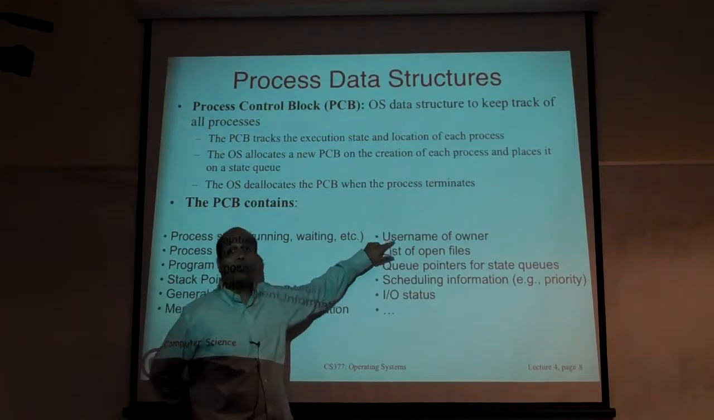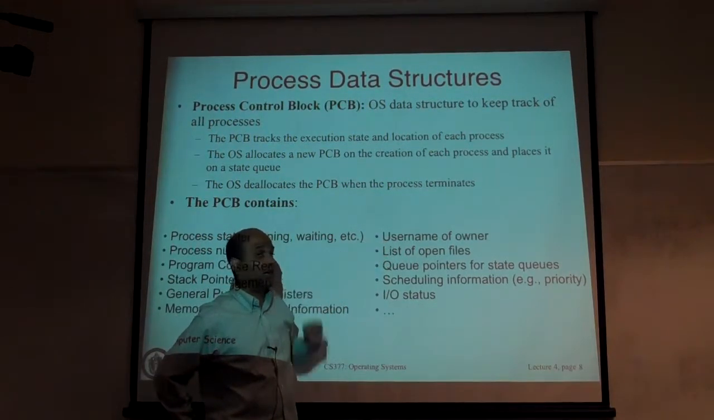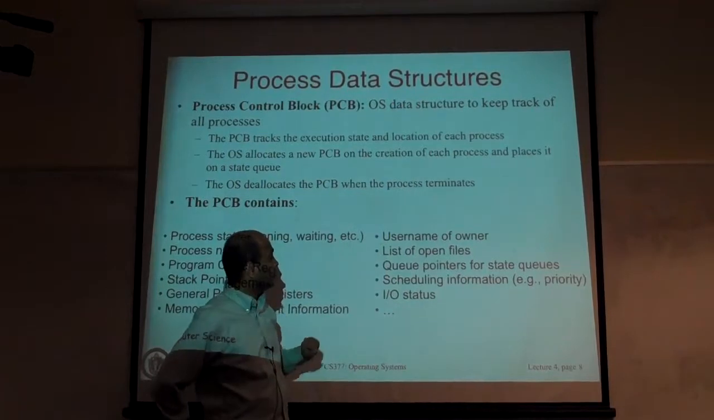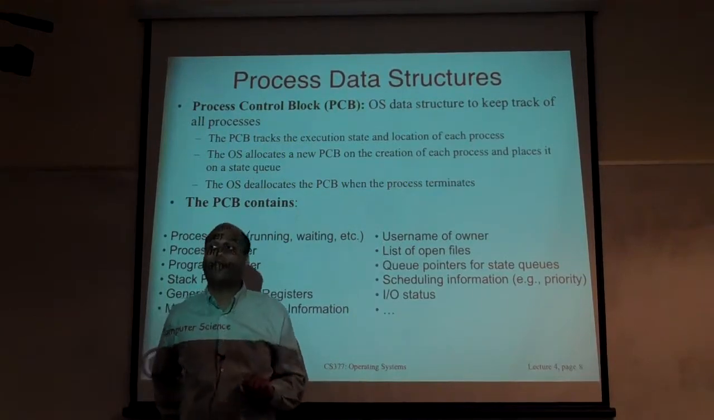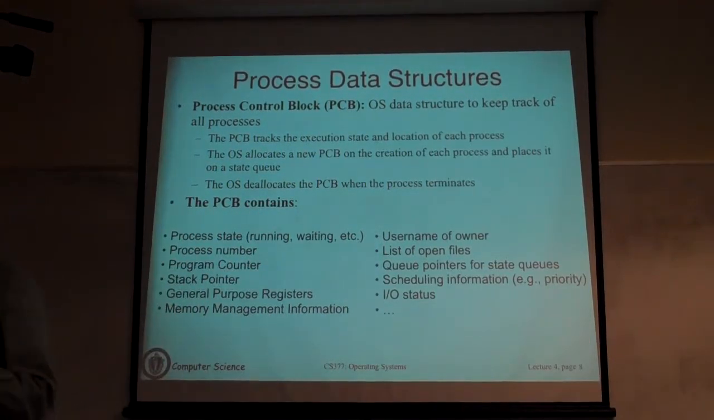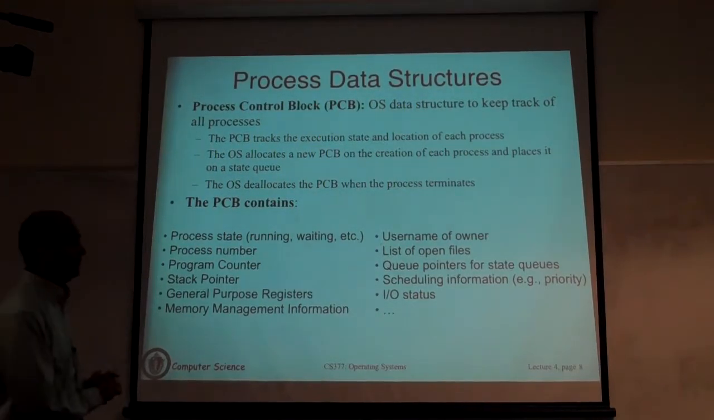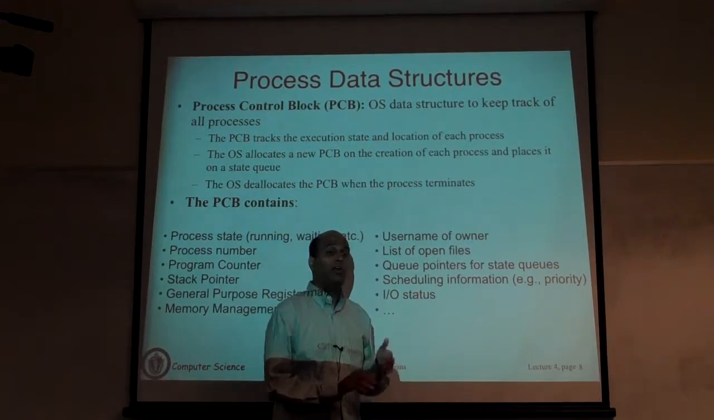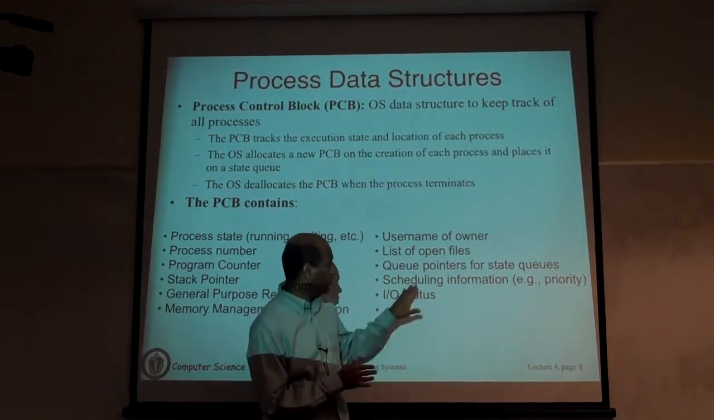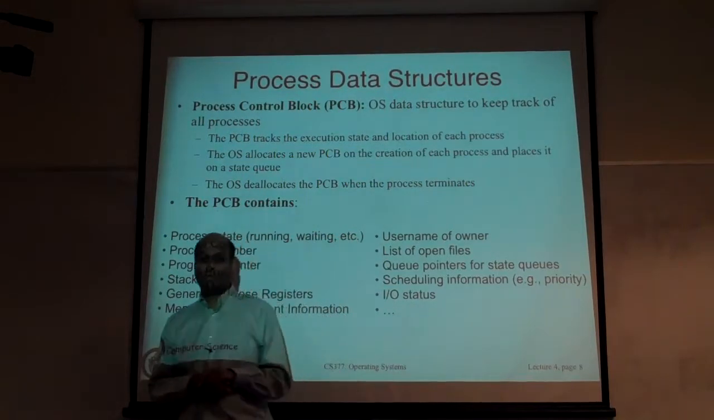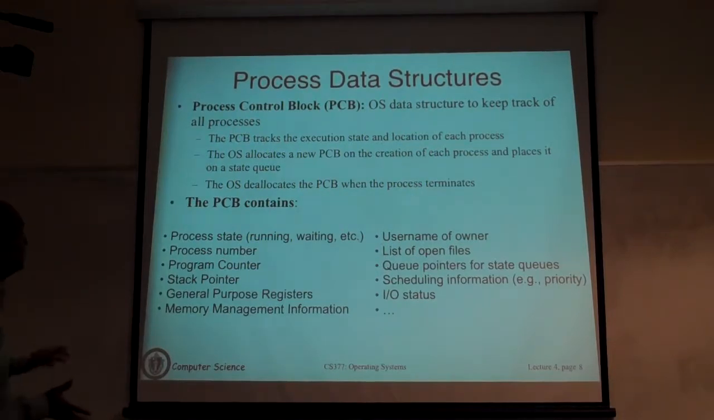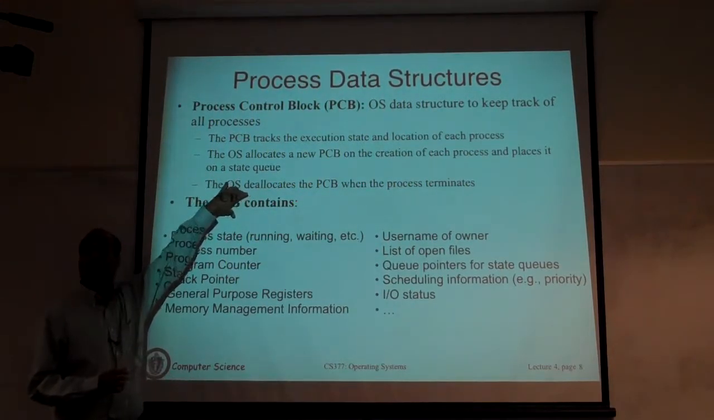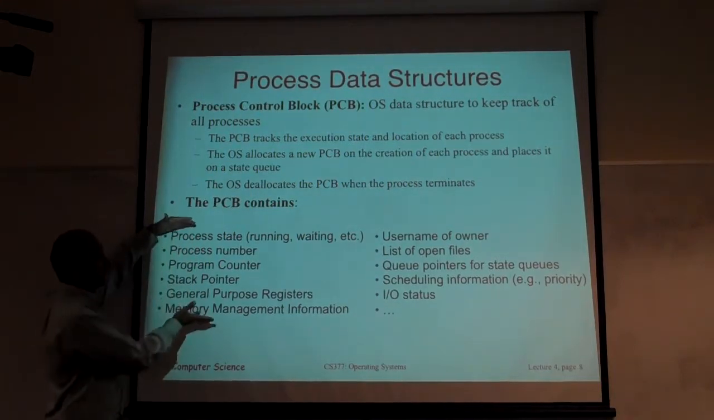You will have the owner of the process, which user started this process, and what files are open for the process. You will have some pointers to state queues. I'll show that in the next slide. You may have scheduling information. The CPU scheduler accepts priorities, so you will actually track that. What is the priority of the process? Higher priority processes, as the name suggests, get more than their fair share of the CPU, and so on and so forth. For the I/O status, if you're doing network communication, you will have a list of open sockets. All of this information is maintained in the process control block. So the PCB will have one entry for each process, and each entry will have all of this.